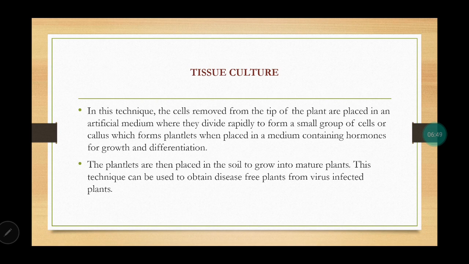Lastly, coming to tissue culture, which is how we can grow plants in the lab. The cells from the tip of the plant, that is the dividing part of the plant, are taken. In an artificial medium, they are put and a small undifferentiated mass of cells will grow, called callus. Further from which plantlets will be formed and then we can grow them in the soil. Now, this will help us to obtain disease-free plants. See, in the natural environment, a plant can get disease, but in lab conditions, we can avoid this. So generally for ornamental plants, this tissue culture has been used.